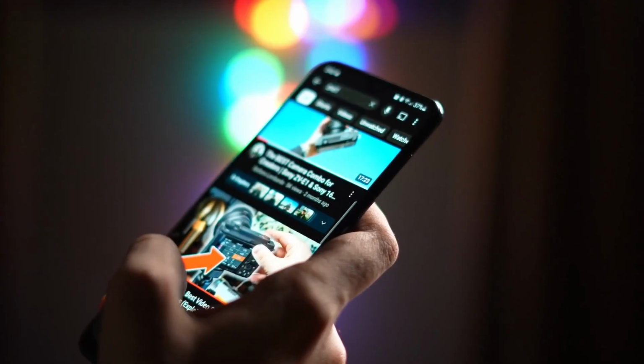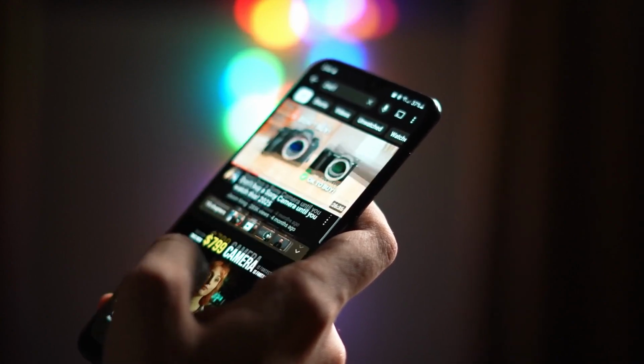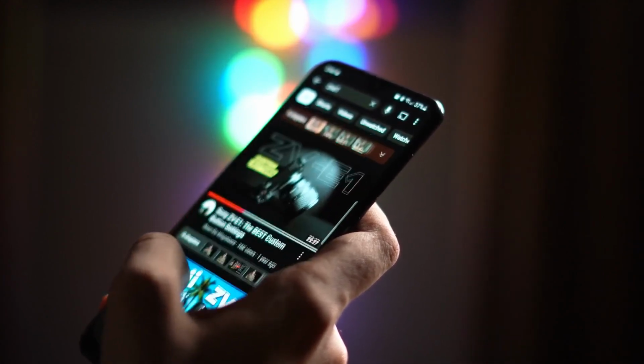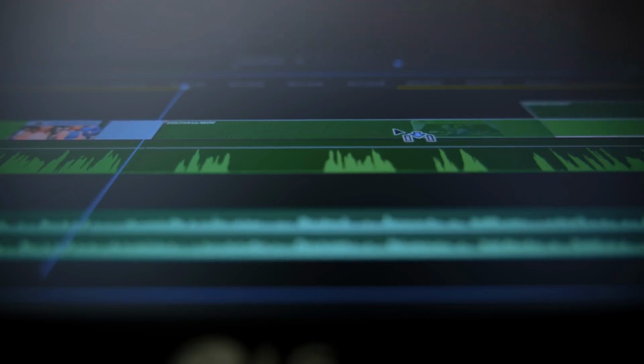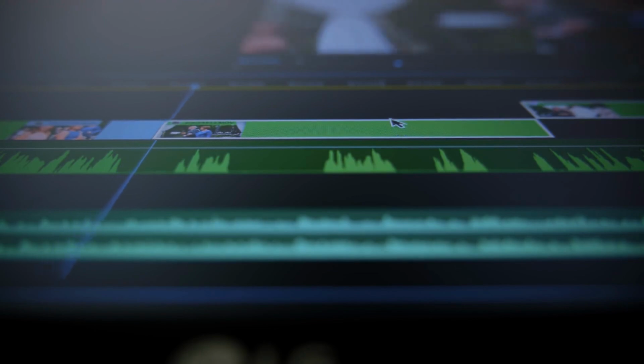Step 3 is previewing and refining the selection, where the interface groups similar lines together so you do not see duplicates. If the AI picks a take where you mumble, you can easily swap it for a better take right next to it without starting over. You can also nudge the start and end points, or merge two short clips into a slightly longer one to help the story flow better.